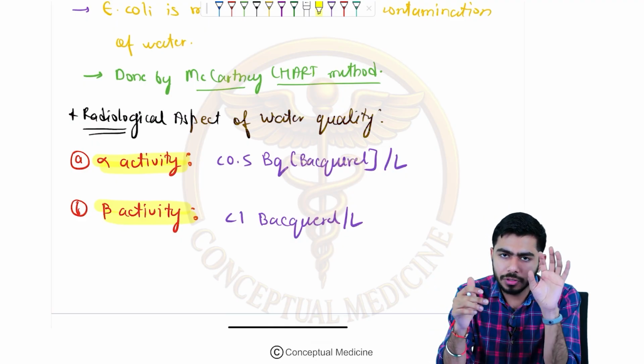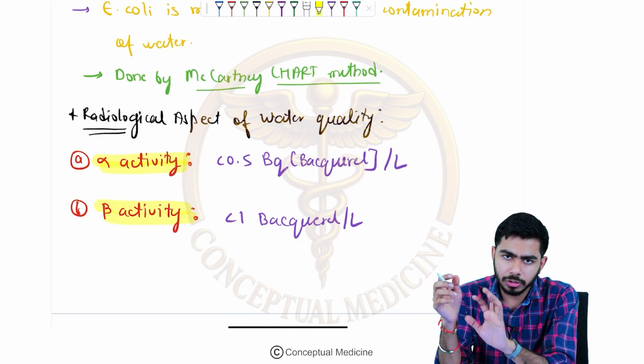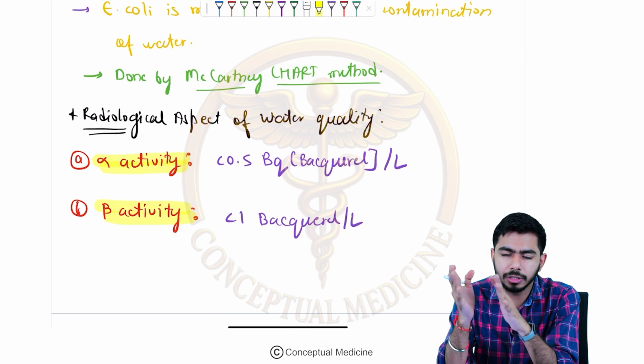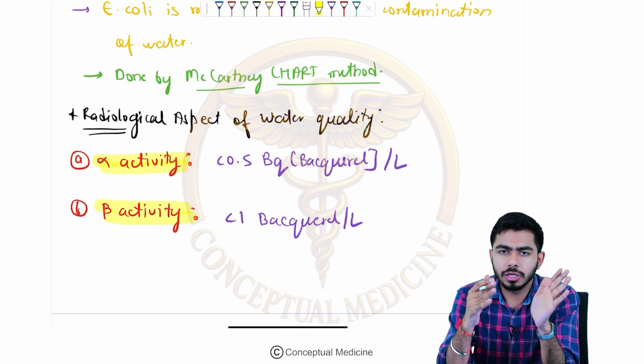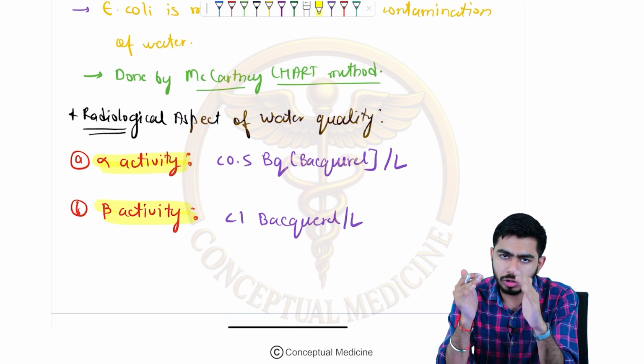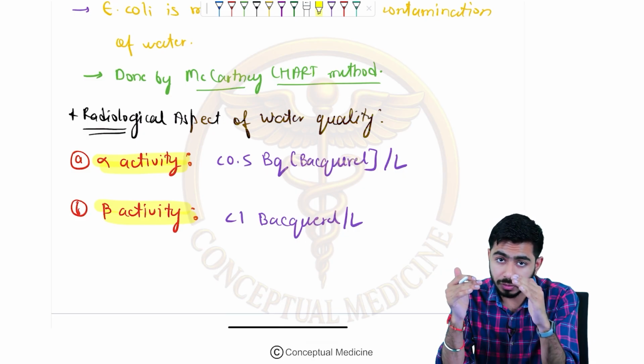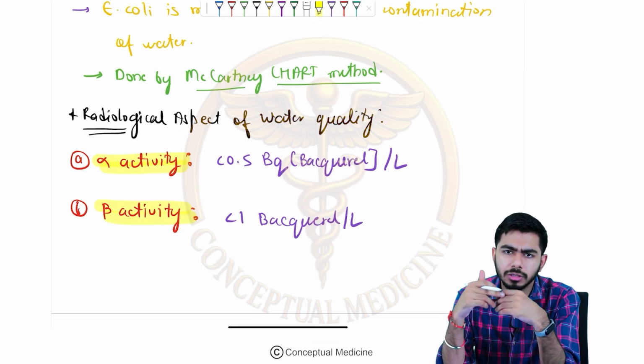Basically we have talked about the physical, chemical, biological and radiological parameters for the quality of the water. In the physical one we talked about the color, odor and turbidity of the water. In the chemical one we talked about the chlorination of the water, hardness of the water and some other parameters and tests.